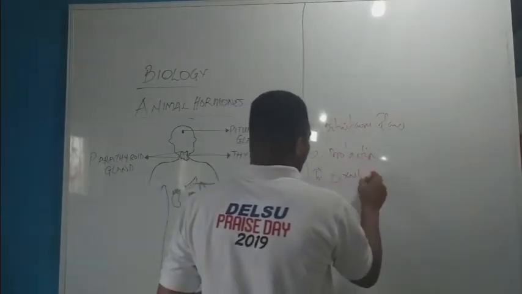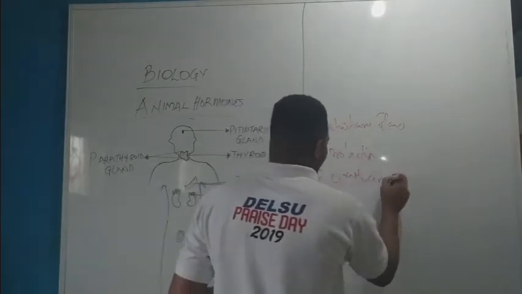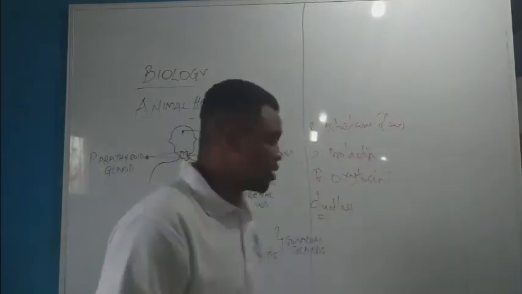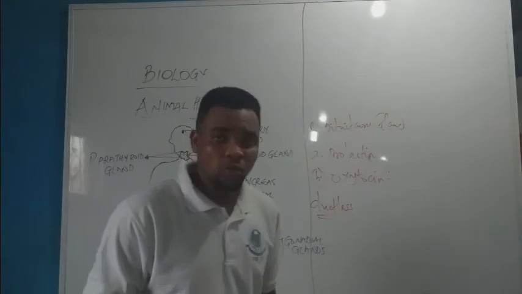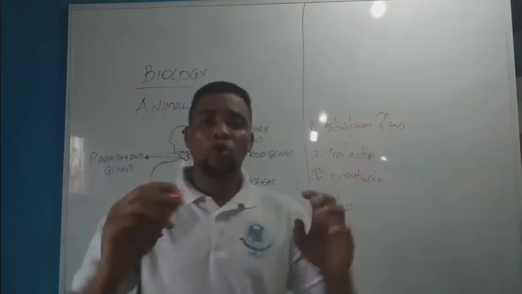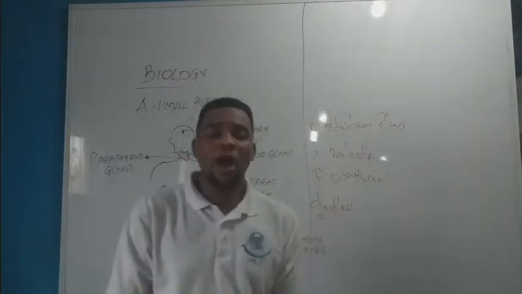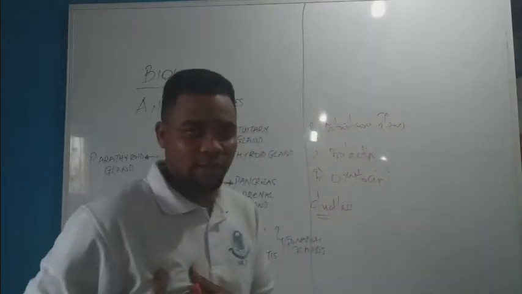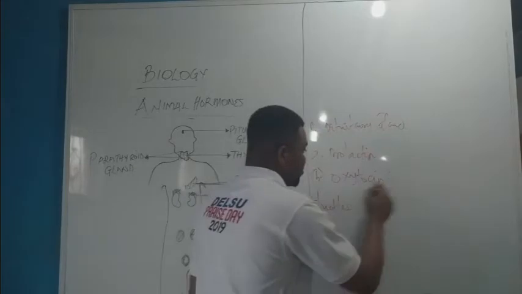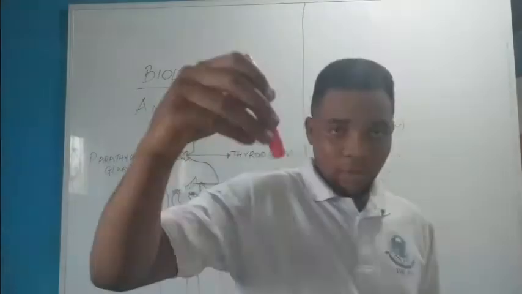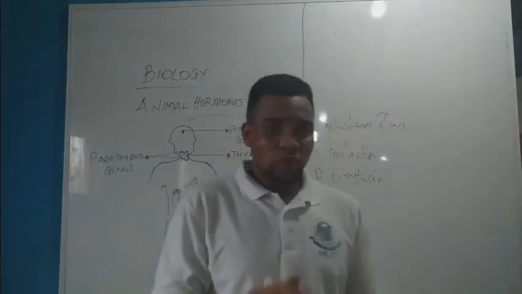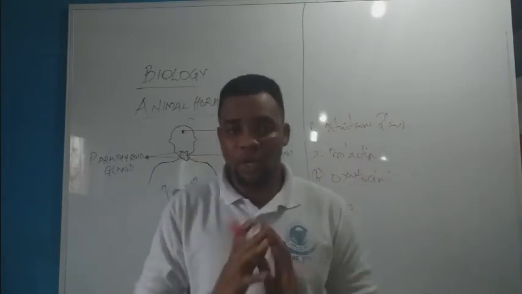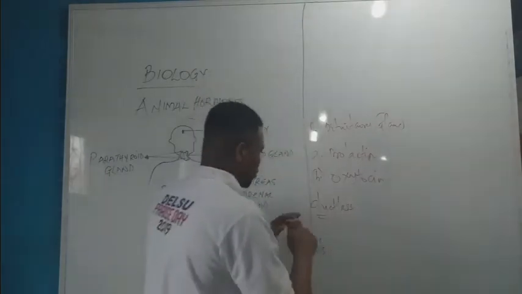Now, the second one is what? The oxytocin. Now, the oxytocin is also used to what? To control the flow and stimulation of what? Mammary gland, meaning what? The breast. Now, used to control the milk within the breast. It controls the stimulation and the flow of the milk within the breast. That's the main function of the oxytocin.